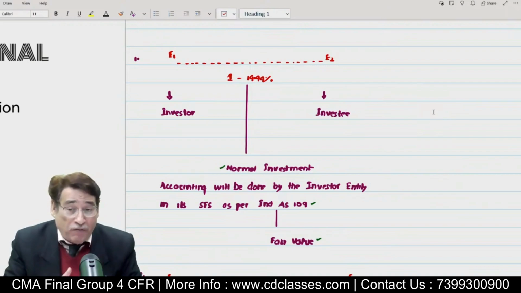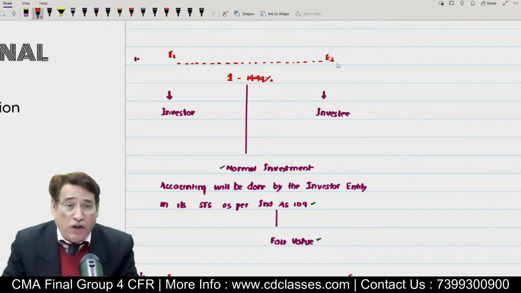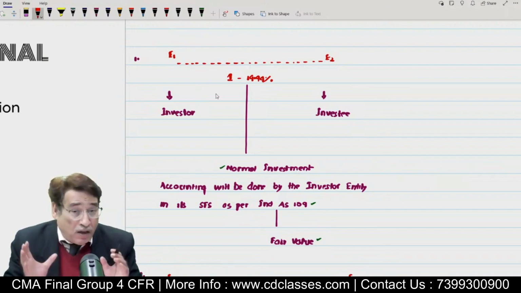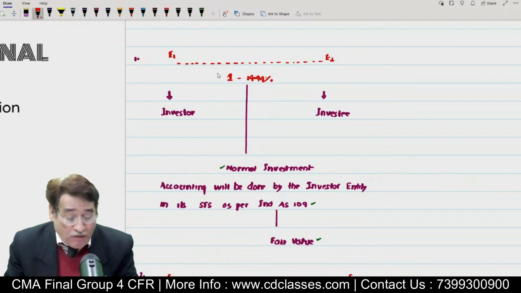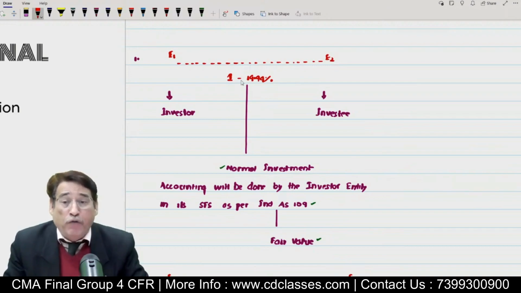When we started the chapter, I told you, for example, if you are an entity and your investment in the other entity is between 1 to 19.99%, then the investor E1 will be known as investor and E2 will be known as investee entity.